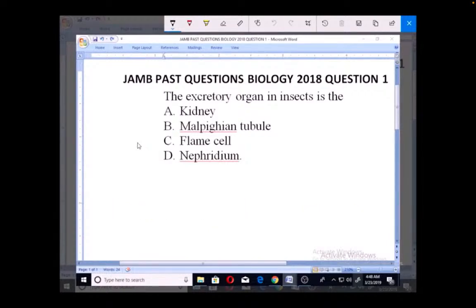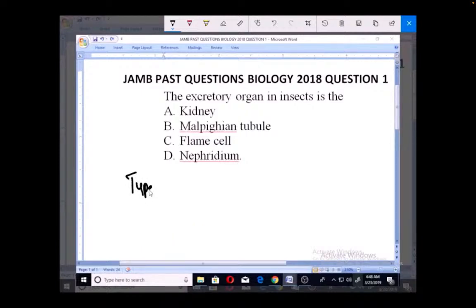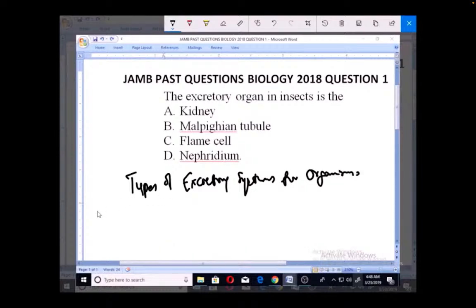about the types of excretory systems for the various organisms. And as a matter of reference, I'm going to write types of excretory systems for various organisms. So now I'm going to take out the first one. The first major type of excretory system is what we call the contractile vacuole.